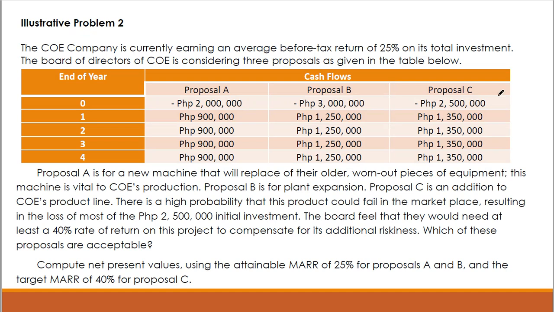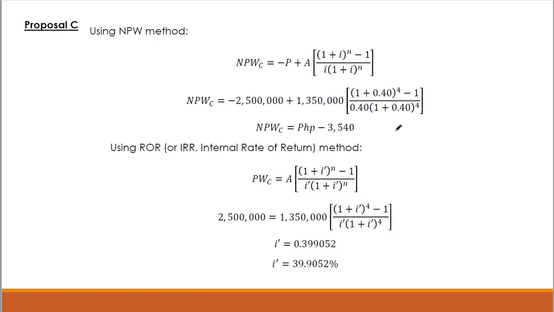For proposal C, we have an initial investment of 2.5 million, annual net revenues of 1.35 million for proposal C. So we have now ito, principal, present worth ng annual revenues. So we have a net present worth for proposal C, negative din, so negative 3,540. So obviously hindi siya desirable na investment or proposal.